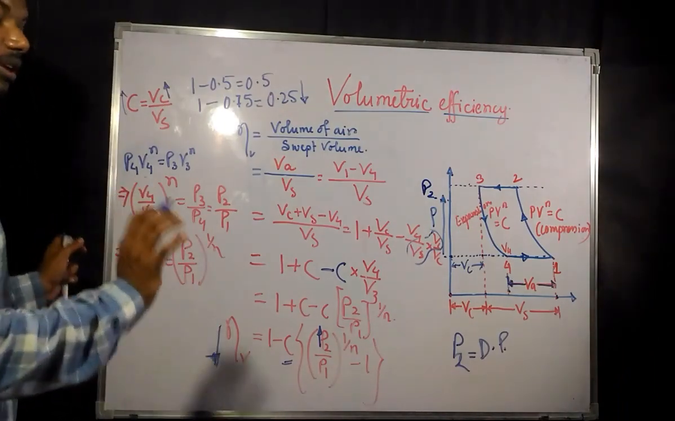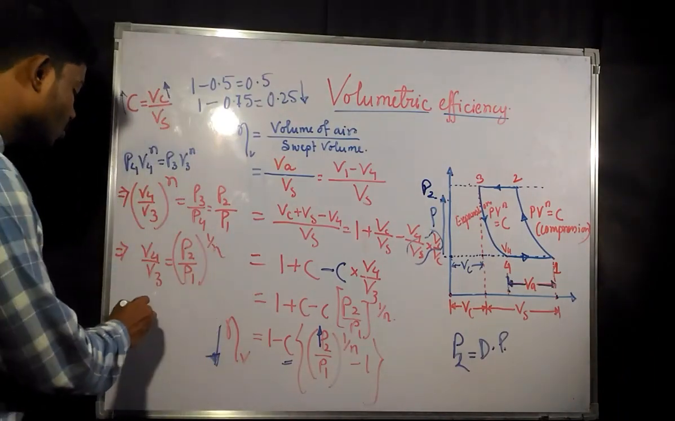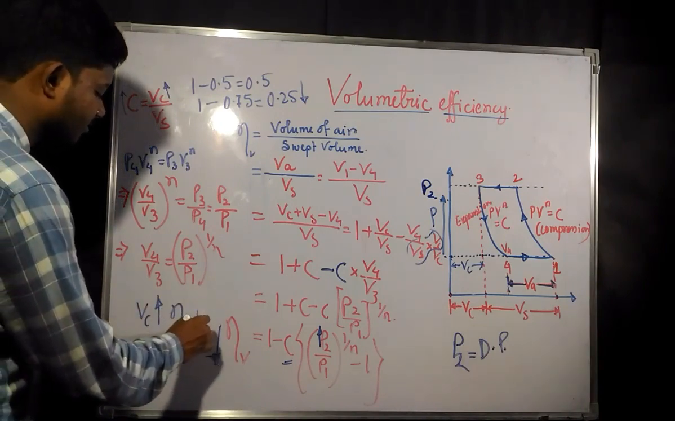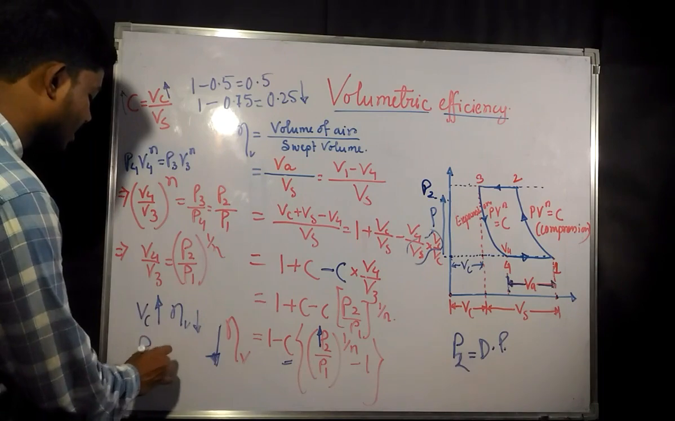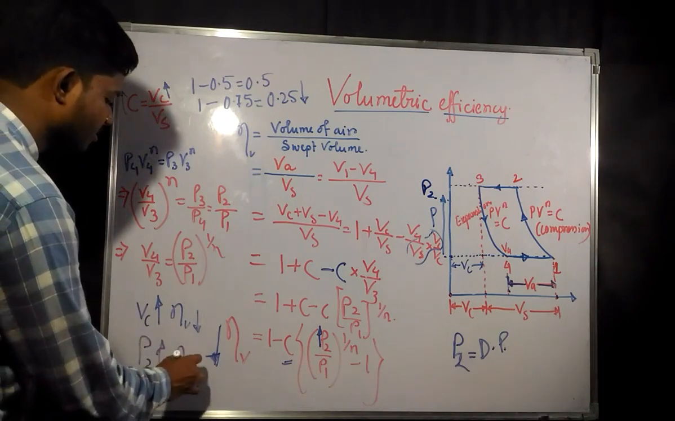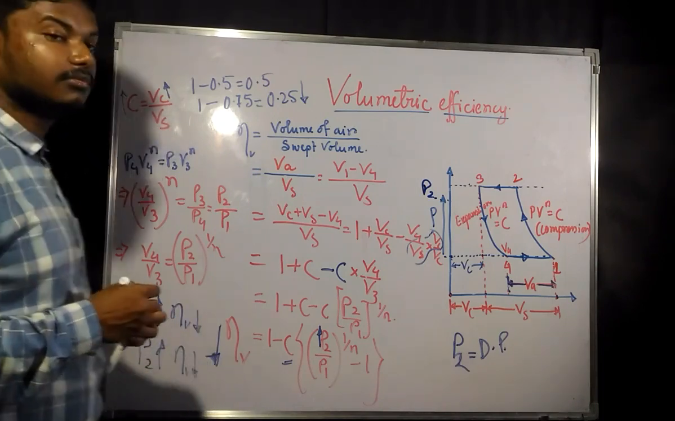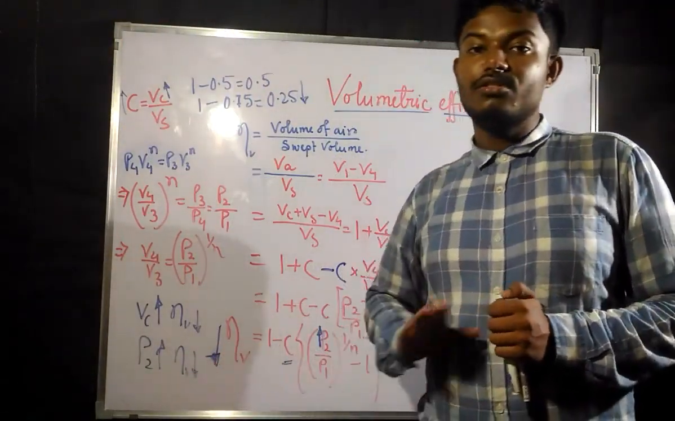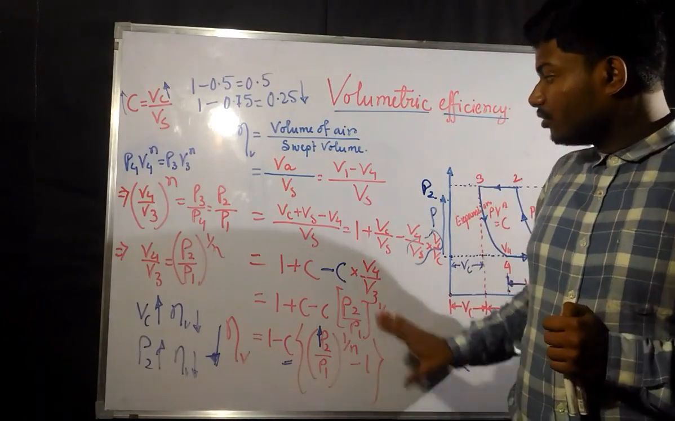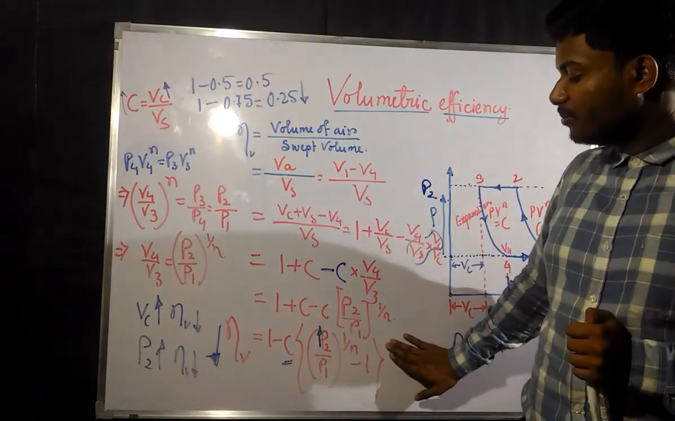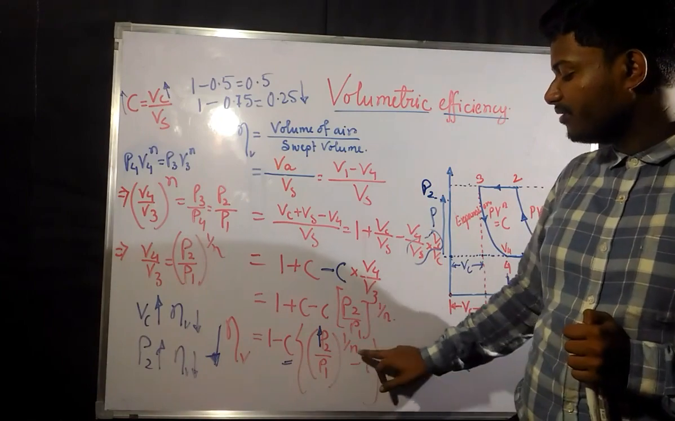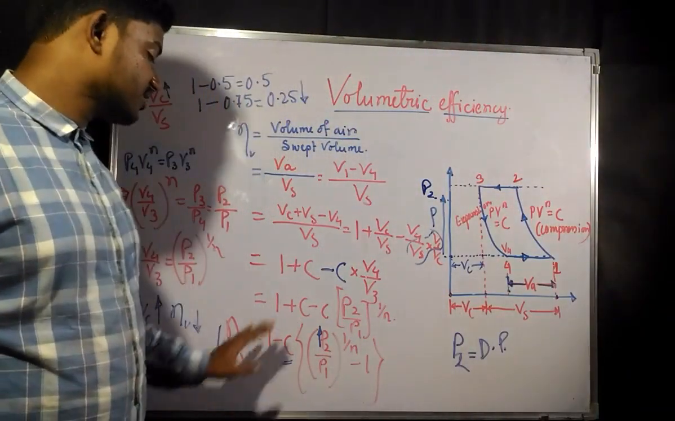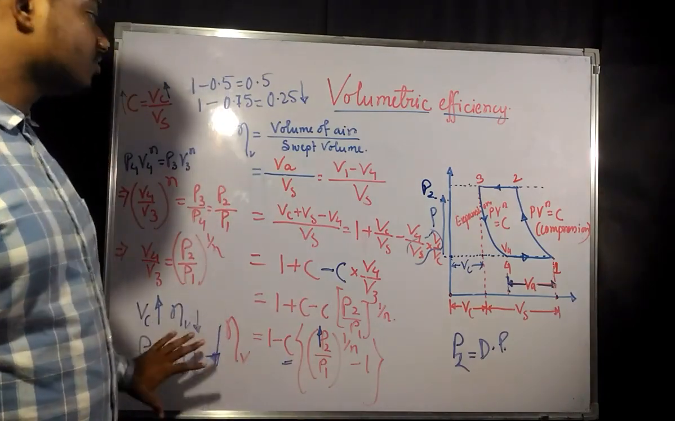Up to here, what is the conclusion that we have achieved? If VC increases, efficiency decreases. If P2, the desired pressure, increases, efficiency decreases. So this is the final thing which we have found out. This is going to be the expression for volumetric efficiency. If pressure 1, pressure 2 and the polytropic index are given, then you can easily find the volumetric efficiency, and these are the conditions which we have found out.